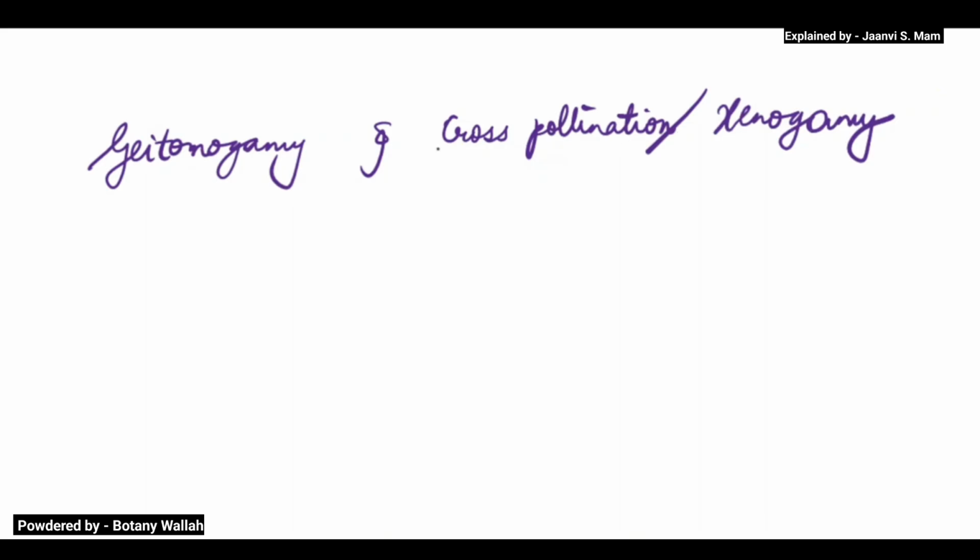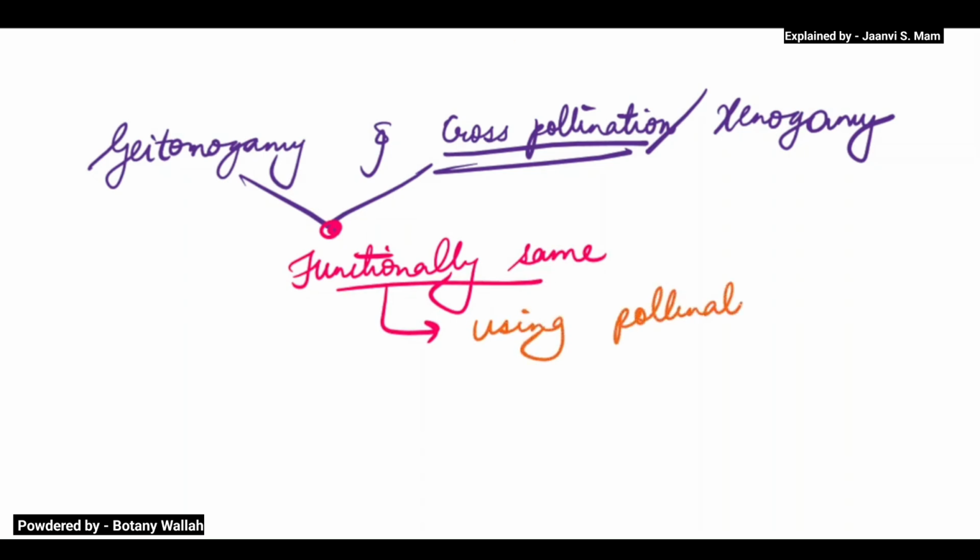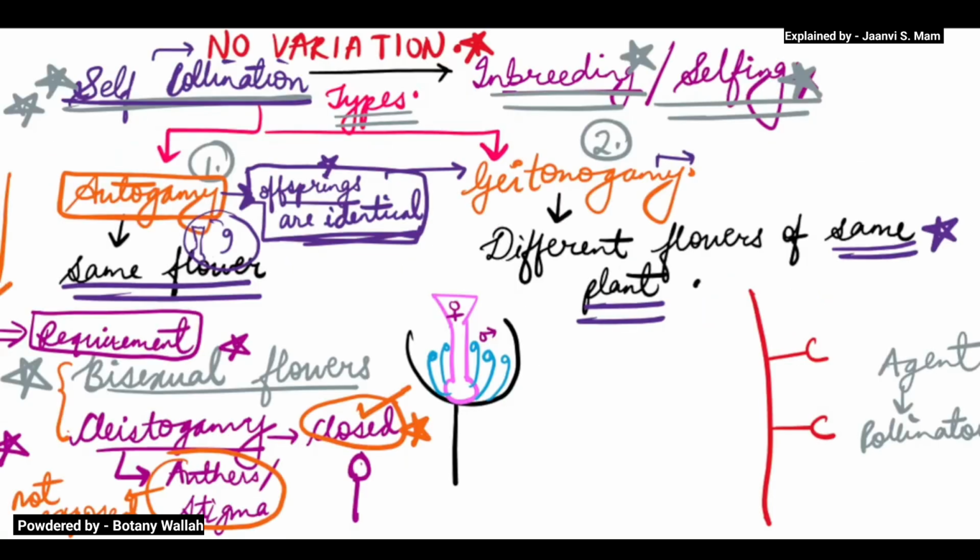There are many words, but for now just remember cross pollination. These two are functionally the same because they use a pollinator. This is a very important statement. We are done with self pollination.